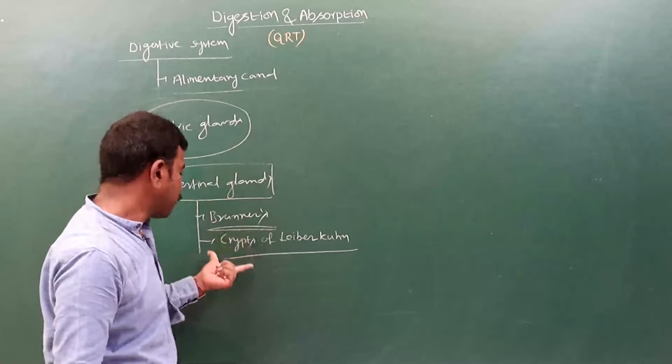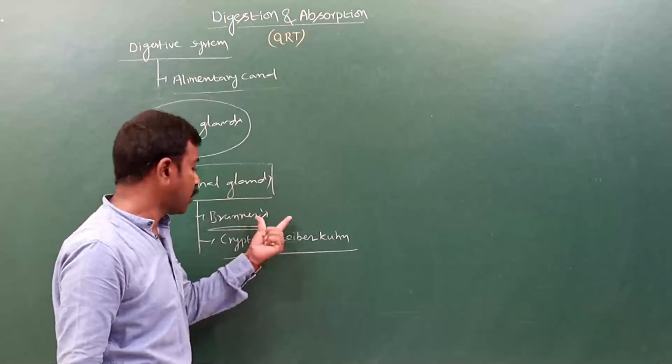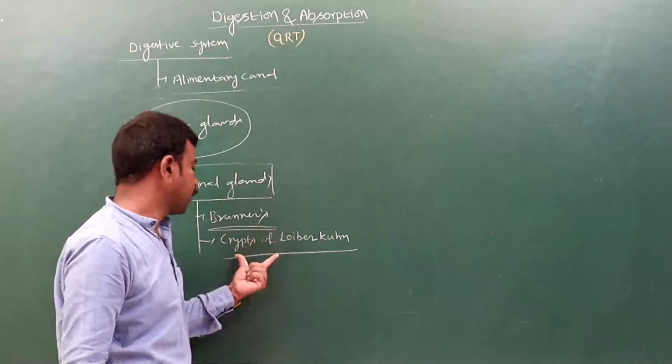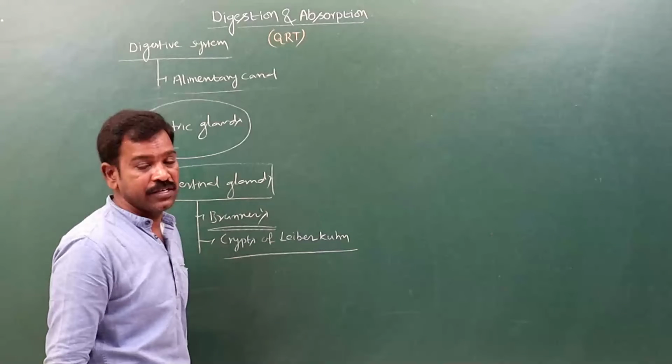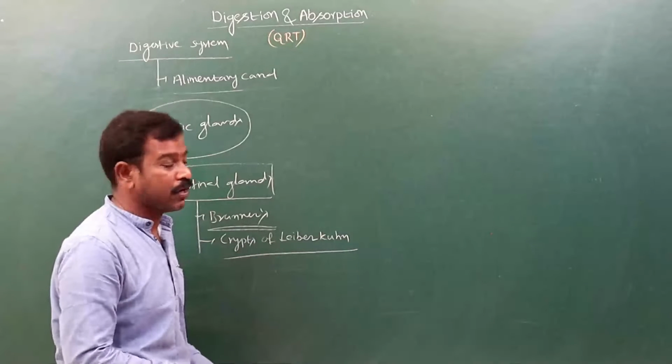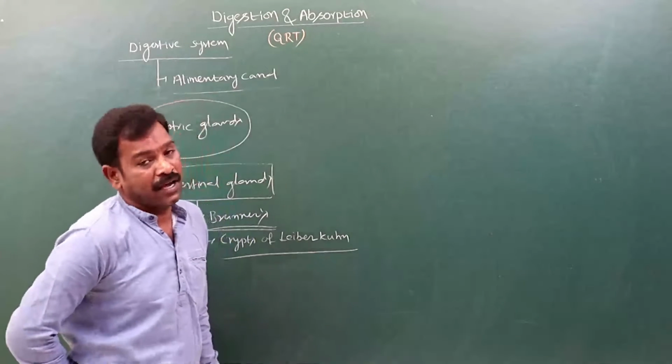From the Brunner's glands, alkaline mucus is secreted. From the crypts of Lieberkühn, the intestinal juice is secreted, which is also known as succus entericus.